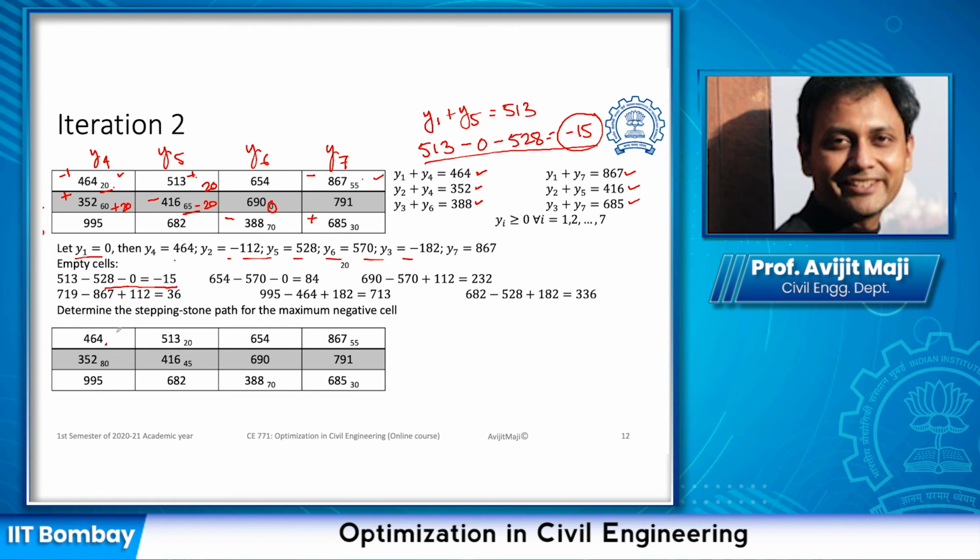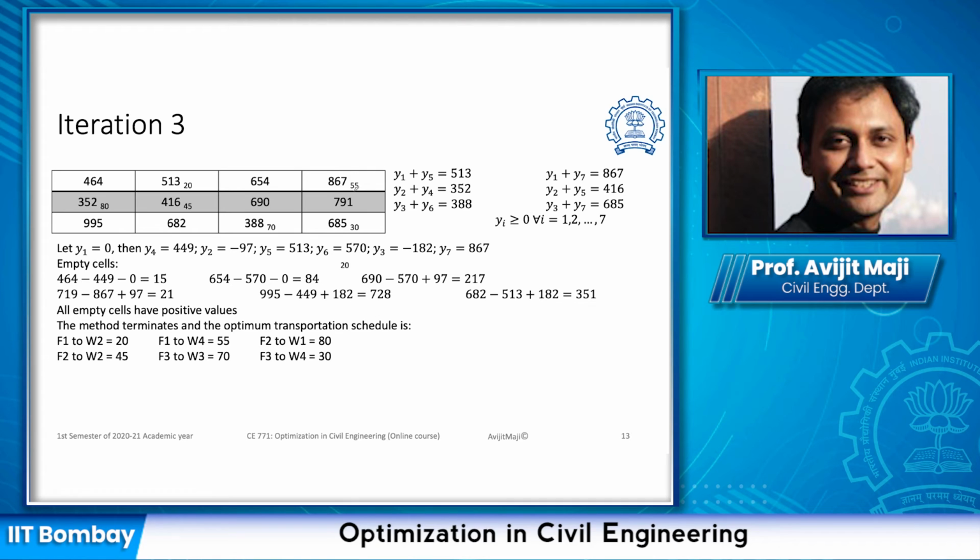So this will be 0, this is going to be 20, added 20 means it is going to be 80, and deducted 20 means it is going to be 45, and all the other cells are going to remain as is. Now we have got a feasible solution, and we need to go to the iteration tree to repeat the process.